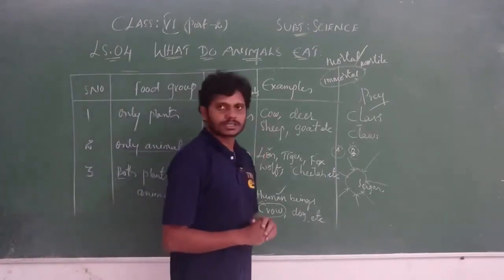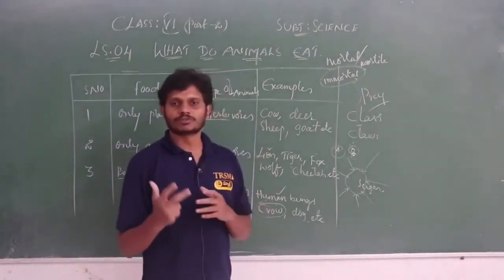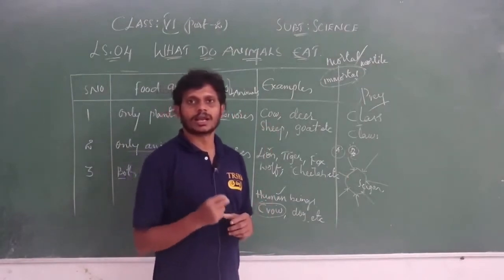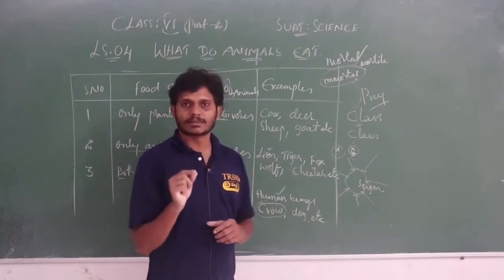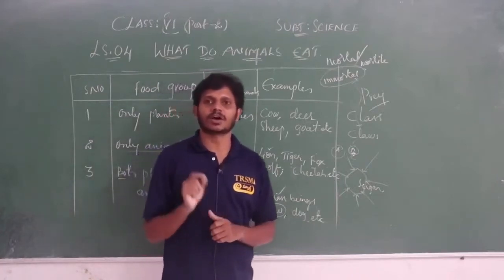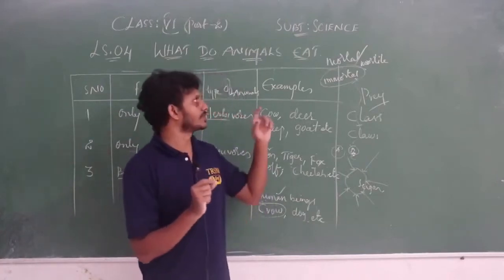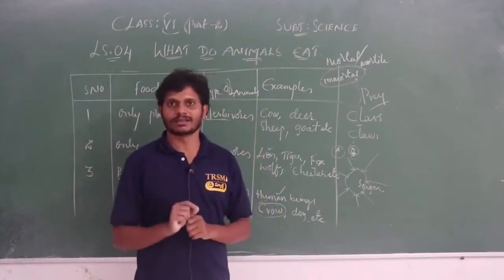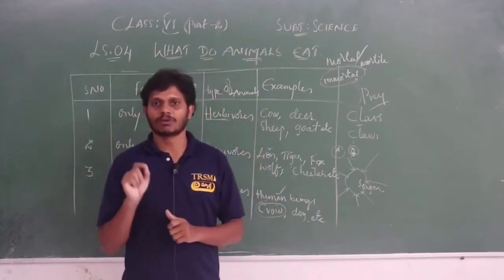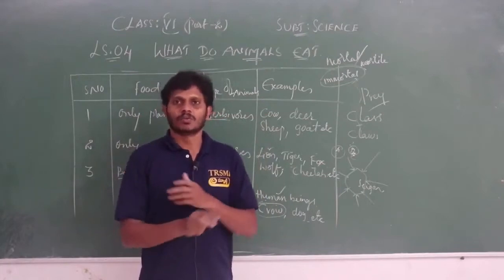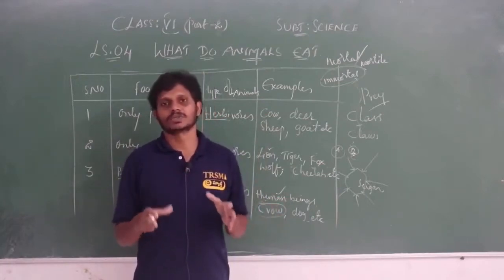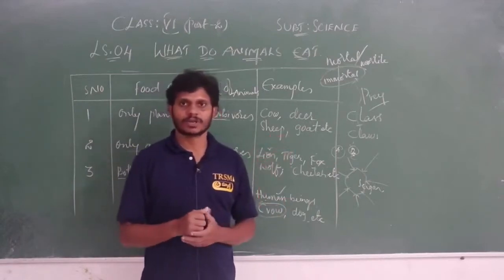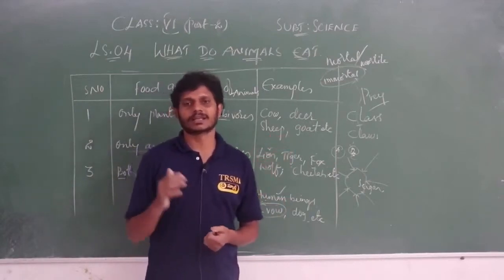And as we discussed, organisms are of two types. One is mortal and the next one is immortal. I told you, mortal is nothing but which faces death. Organisms which face death, we call mortal. And those which don't face death, which don't have any death at all, which are eternal, we call immortal, like God. God is immortal.